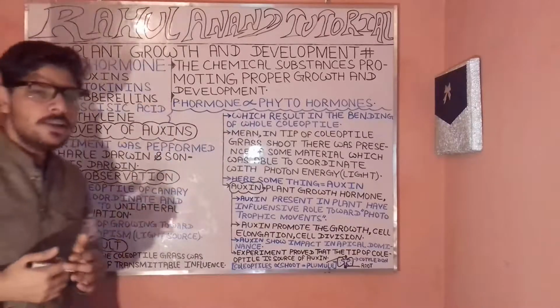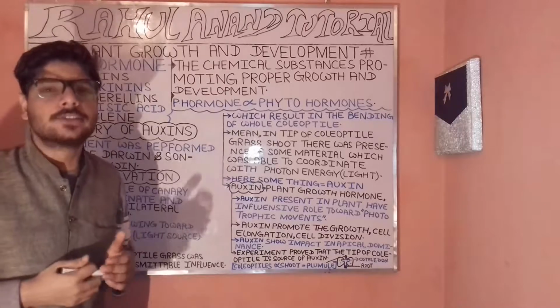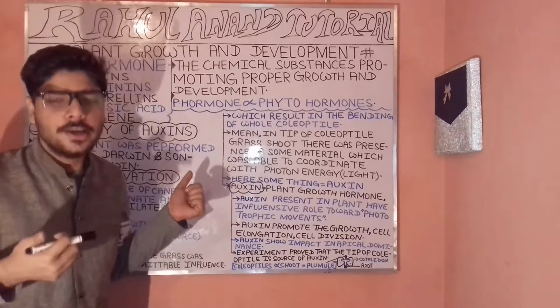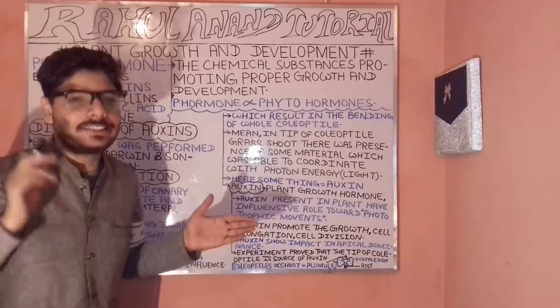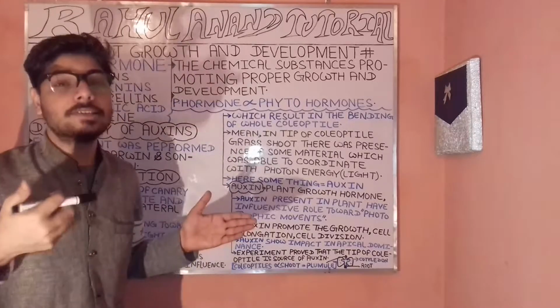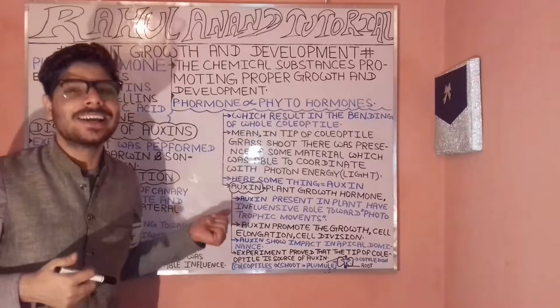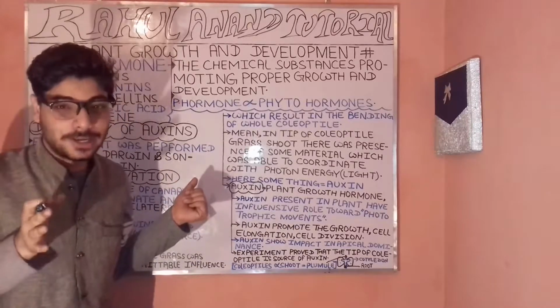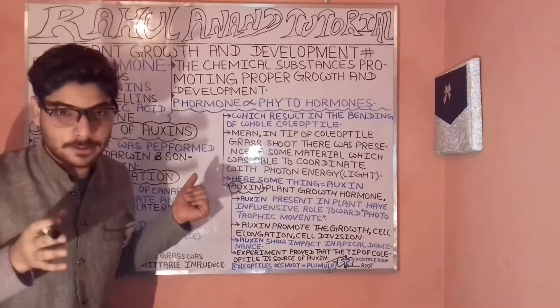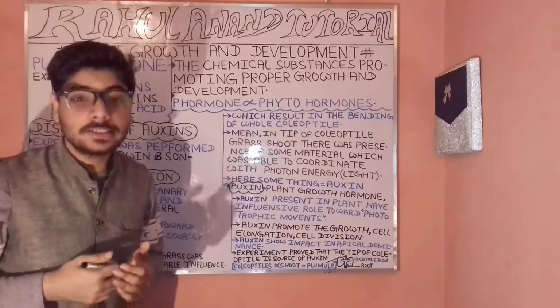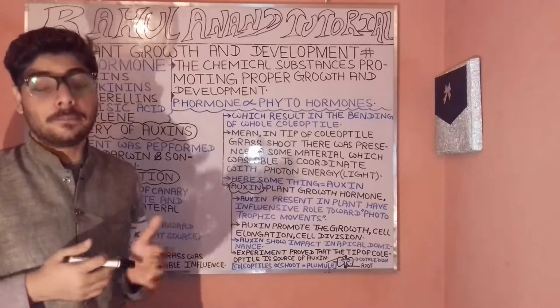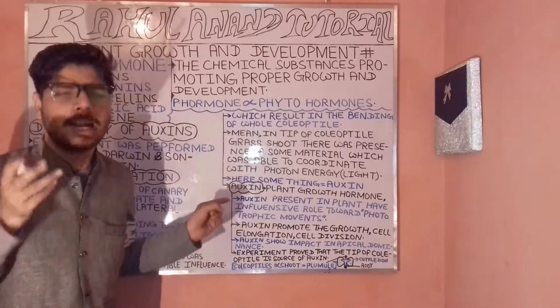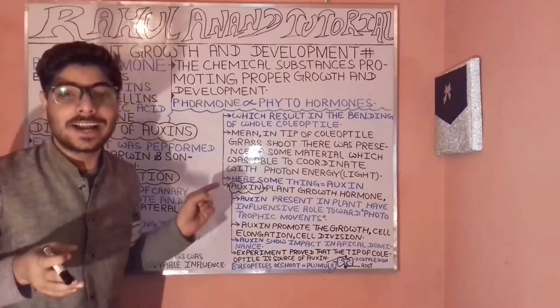Now, when we talk about the discovery of auxin, there are two scientists: Charles Darwin as well as Sir Francis Darwin, who played an important role in discovering auxin. Auxins are plant growth hormones, playing an important role in promoting cell division.